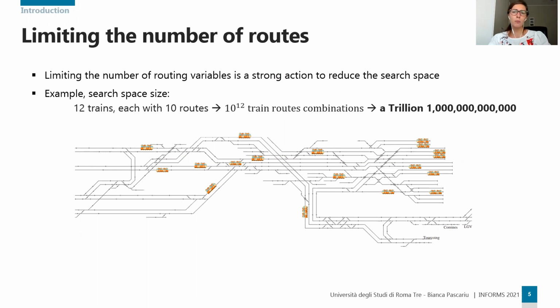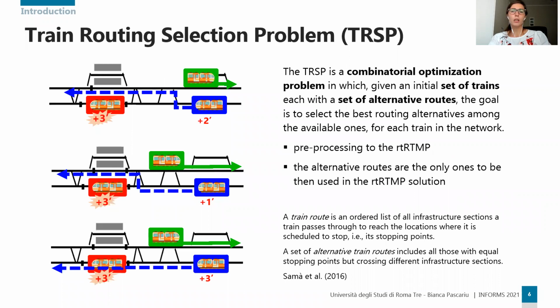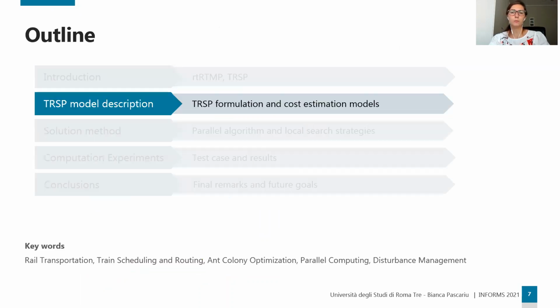So limiting the number of rerouting variables is a strong action to reduce its search space, and so its complexity. So we get to our problem, the train routing selection problem, which consists in selecting the best routing alternatives among the available ones for each train in the network. This is done during a pre-processing to the rtRTMP, and the alternative routes are the only ones to be then used in the rtRTMP solution.